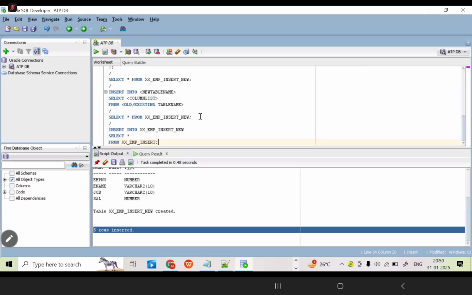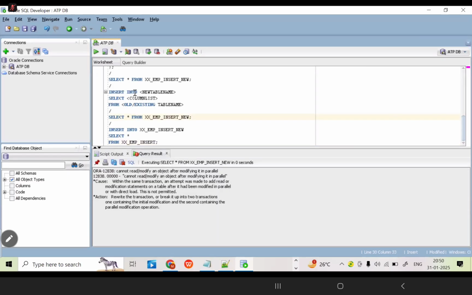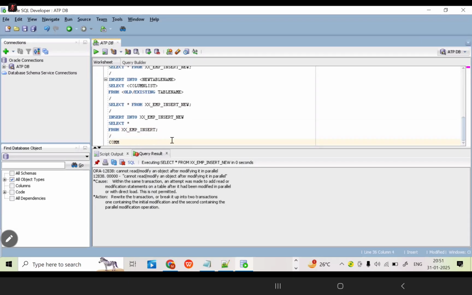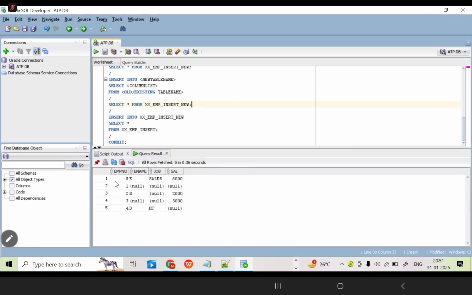Yes. Now go to your query in your XXEMP insert command. All the rows are inserted. Just apply the commit. Commit means it can save the data permanently into a table. Now run this query. In the previous, there is no data. Now whatever the data is there in the existing table, the same data is applicable in the new table or not? Yes. Is it clear, all of you?